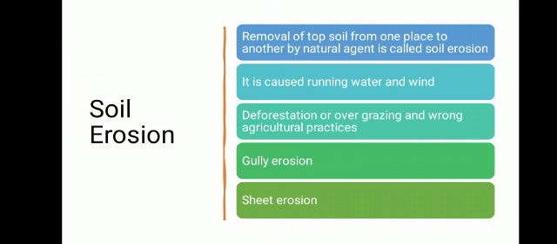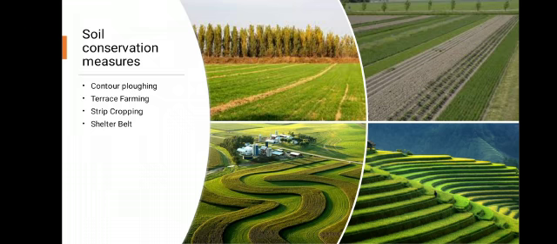Wrong agricultural practices means plowing land parallel to the slope. Next is gully erosion, due to very high flow of river water. Sometimes water cuts the soil into deep gullies and the soil becomes unfit for agriculture. That is known as gully erosion. And sheet erosion, when the upper layer of soil is washed away by water, is known as sheet erosion. So these are responsible for soil erosion.